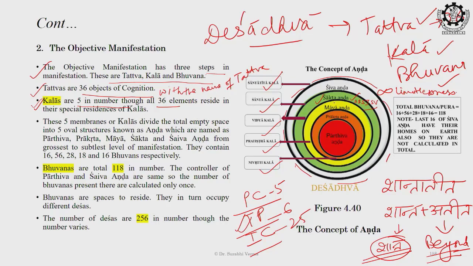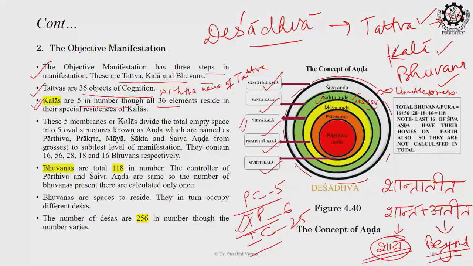And this Mayand, the covering or the demarcation boundary for the Mayand, is Vidya Kala. So Vidya Tattva is basically giving the name to the Vidya Kala, because that is the only Tattva which is responsible for limited knowledge. So once you transit your limited knowledge, you enter into the state of Shuddha Vidya. That means you are crossing the limitations of the Maya. So, transitional phase. So simply the Mayand is actually demarcated by Vidya Kala.